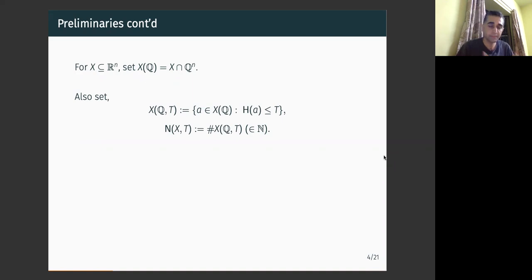And then I want to measure scarcity or some sort of density. So I define this set, which is finite, X_Q(T), which is the set of rational tuples on X of height at most T. This is of course finite, and so I set N(X,T) to be the cardinality of the set X_Q(T). Our focus would be on this number N(X,T) for certain X. To fix notation, n would always be a natural number that is not 0, and capital T would always be a real number which is at least 1.